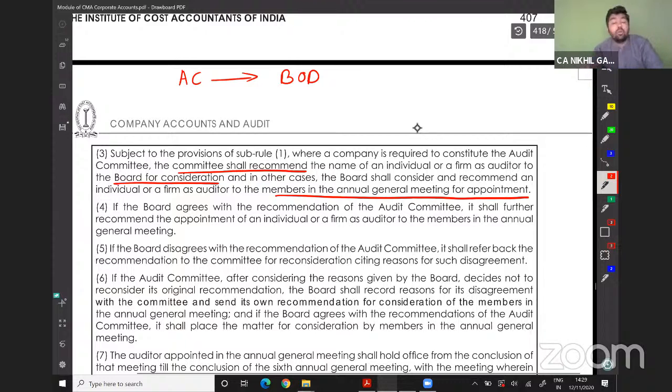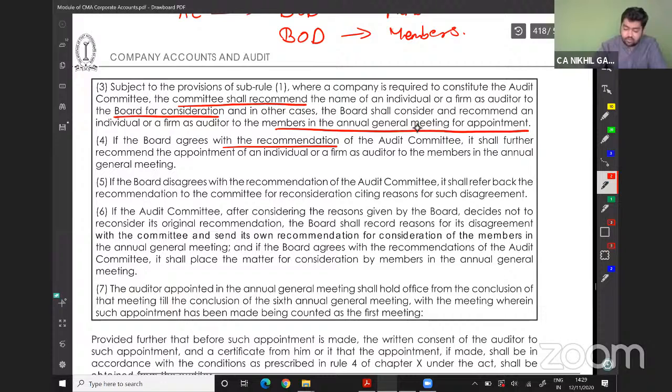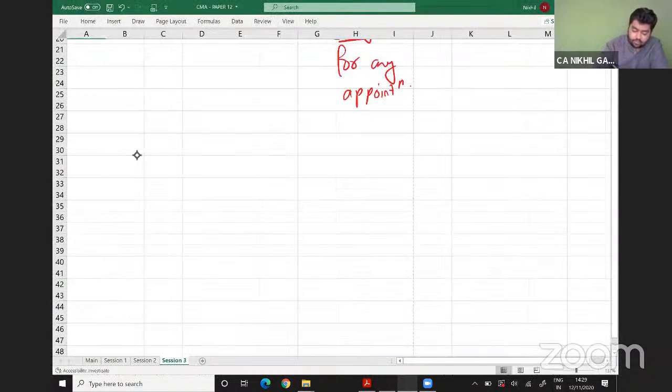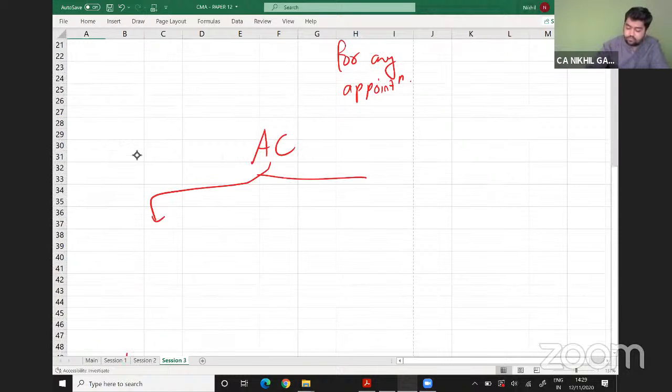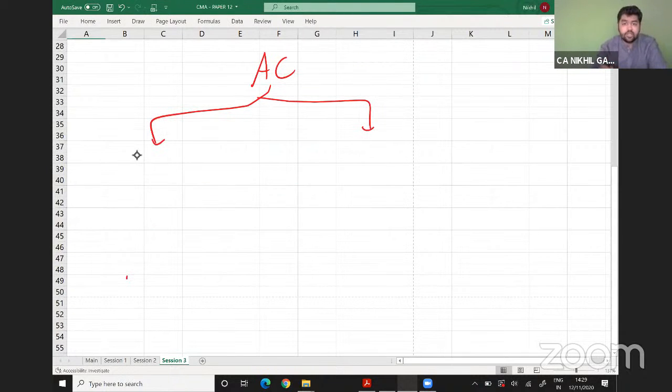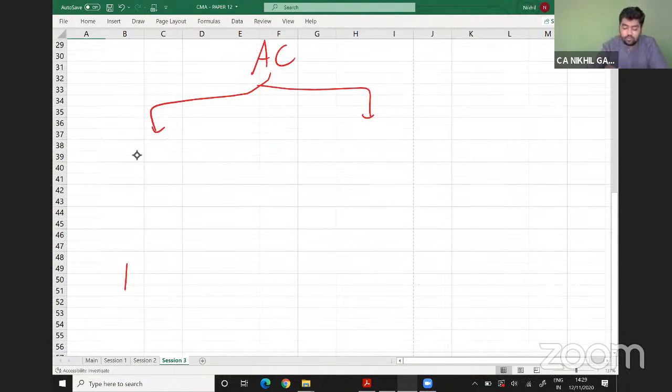If the board agrees with the recommendation of the audit committee, no worries. See, there can be two things. We will read this as well, don't worry. The audit committee will recommend their suggestion to the board of directors. They will either agree or they will disagree.